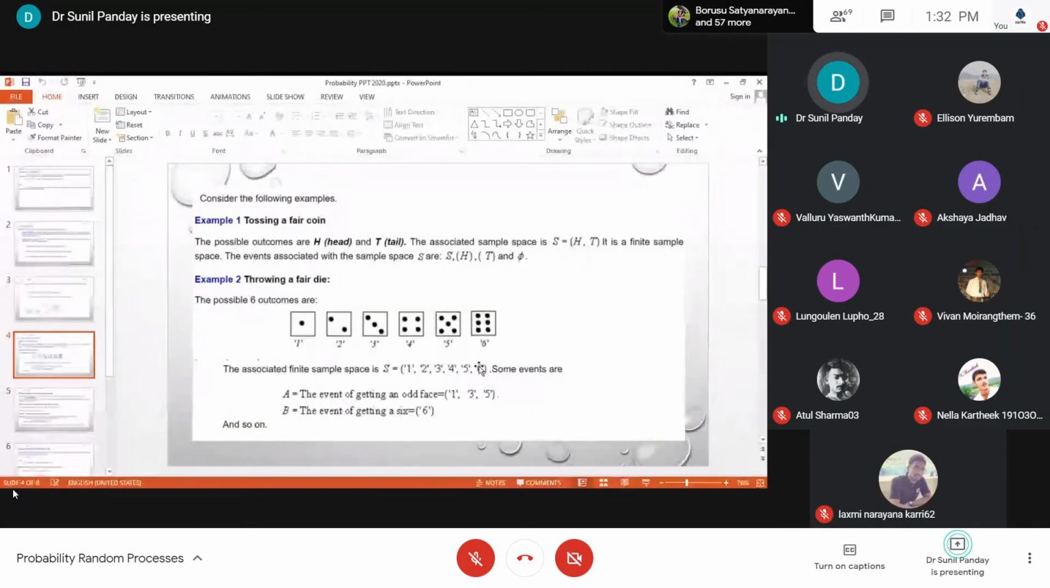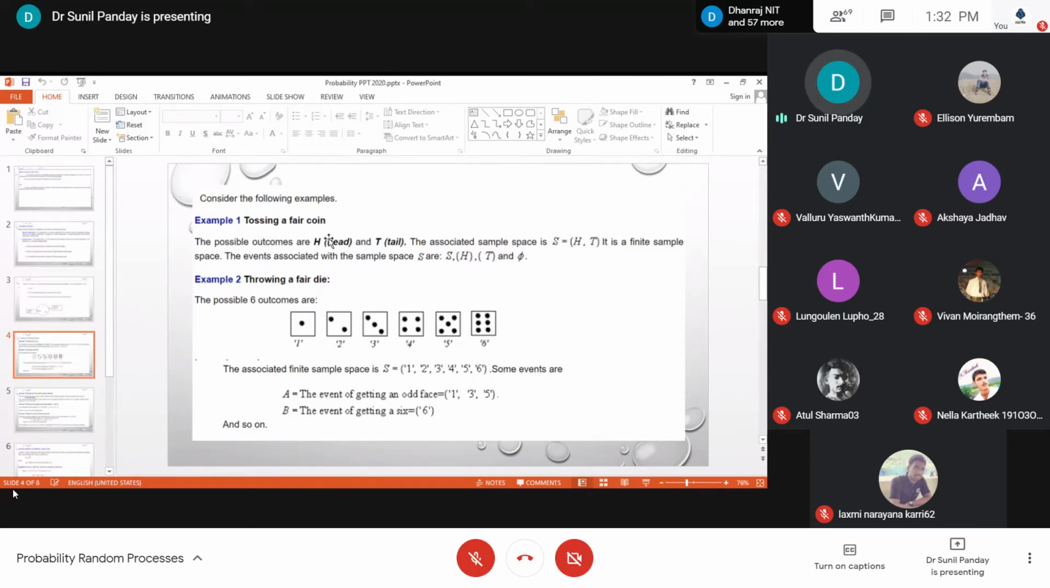So we will discuss some examples. This one you already know: tossing of a fair coin. I'm using the word fair here because till now, in the classical definition of probability, you have always assumed your coin is fair. It means the probability of getting head and tail are 1/2, 1/2.